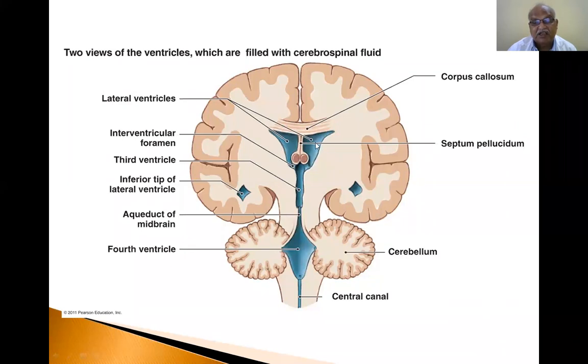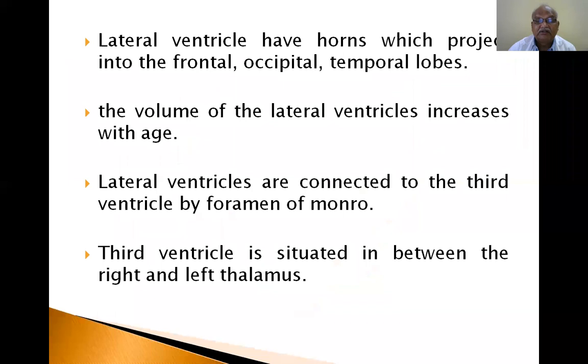This is the first, second, third, and fourth ventricle. See how they are connected. All four ventricles you are able to see in this diagram also. This is an actual picture of how it is present. If you do a coronal section of the brain at this level, you can have it like this.